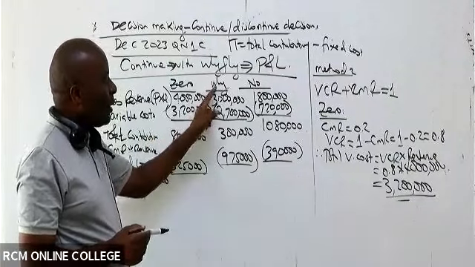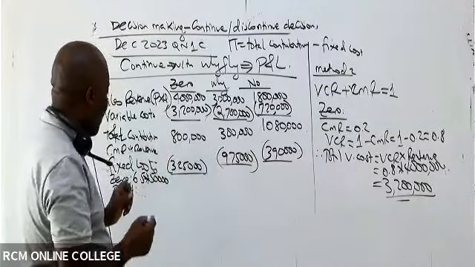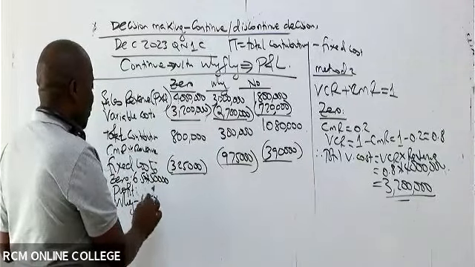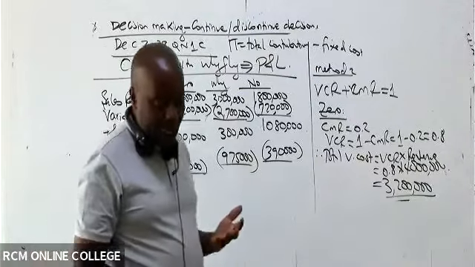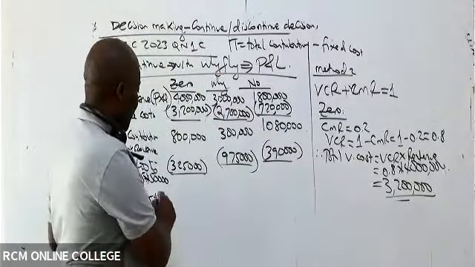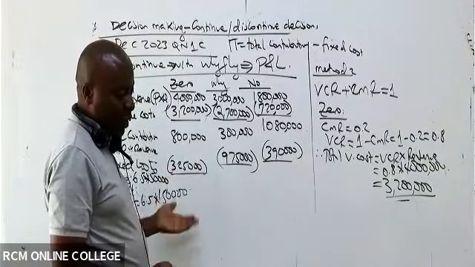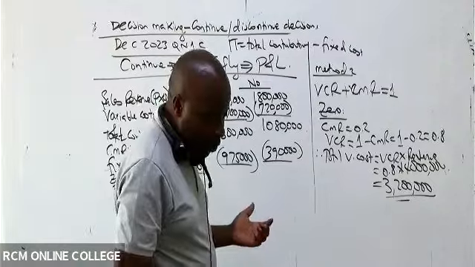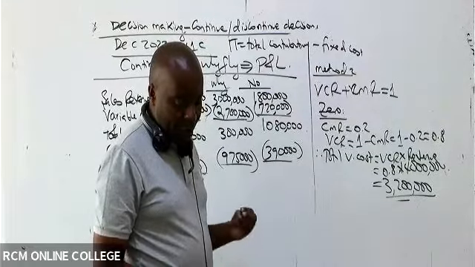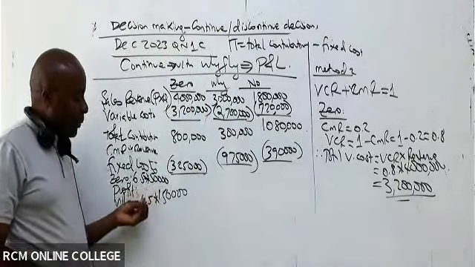I hope everybody is able to see what we did to get this fixed cost of Y of 975. Because we know for Y, the fixed cost is 6.5 times the Y units. You can see Y units are 150,000. That's what we did to get this figure of 975 fixed cost. Fixed cost for each unit is 6.5 times number of units.